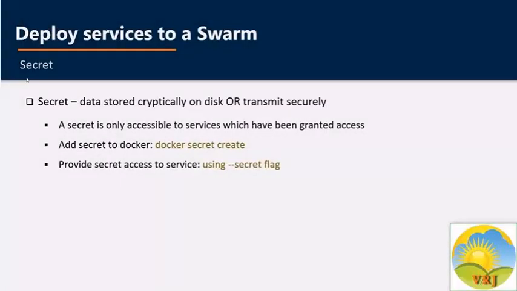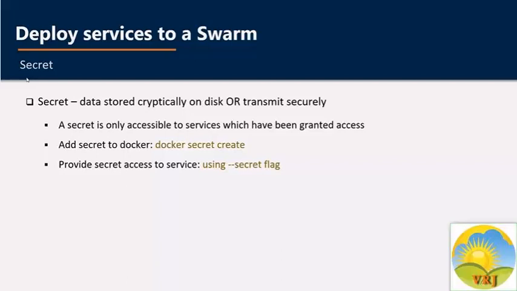Hello everyone. In this nugget, we will talk about secrets. A secret is a blob of data such as a password, SSH private key, SSL certificate, or another piece of data that should not be transmitted over a network or stored unencrypted in a Dockerfile or in your application source code. You can use Docker secrets to centrally manage this data and securely transmit it to only those containers that need to access it.